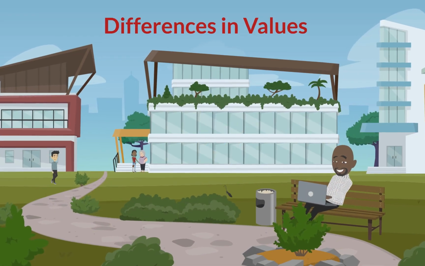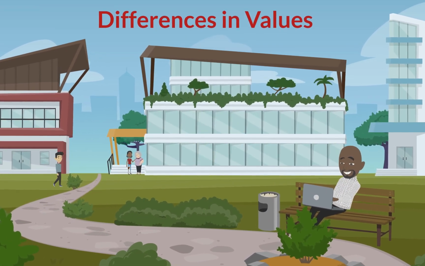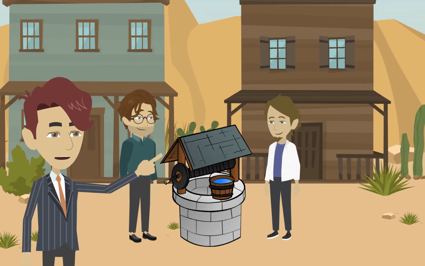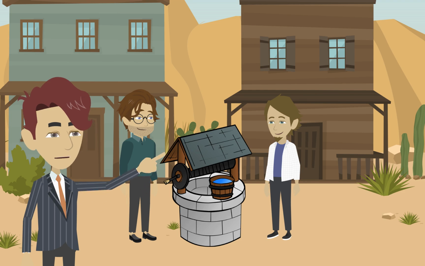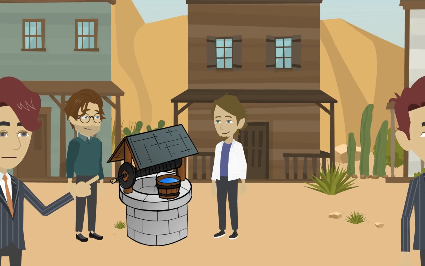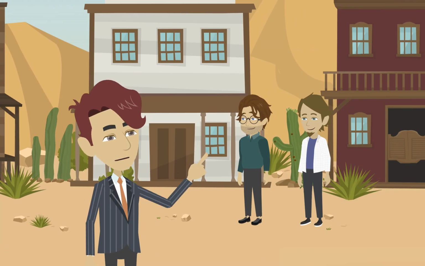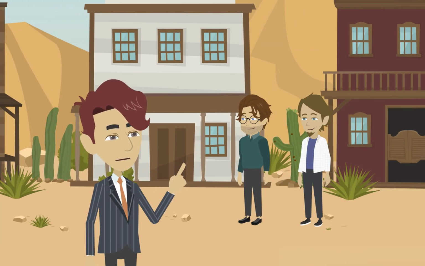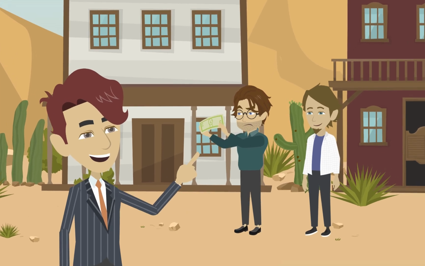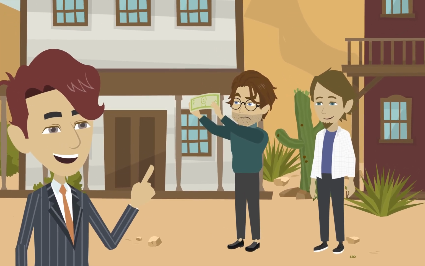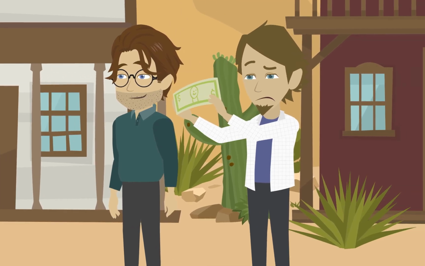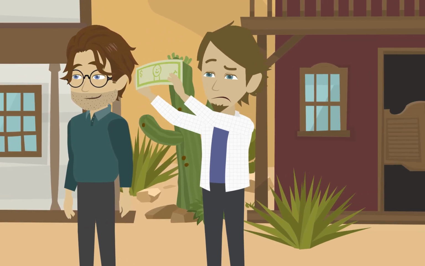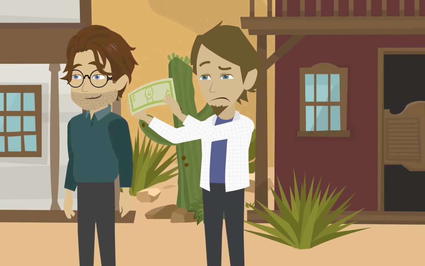Differences in values. Let's consider a scenario where two residents, Peter and Paul, both take the same amount of water from the town well. To pay for maintaining the well, the town taxes its residents. Peter has an income of $50,000 and is taxed $5,000, or 10% of his income. Paul has an income of $10,000 and is taxed $2,000, or 20% of his income.